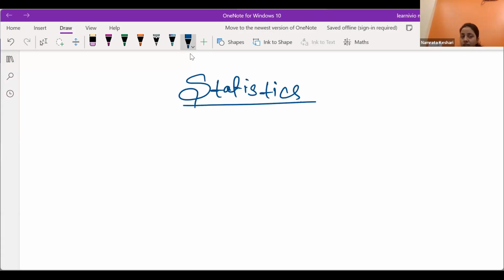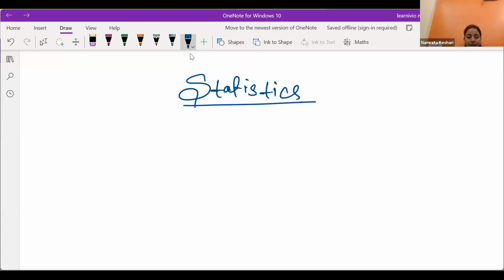In your standard, in the statistics chapter, only the representation of data on the graph is there. But MCQ questions, maybe fill in the blanks, and 2 marks questions will come from statistics, to check whether you have understood each and every terminology really well or not.